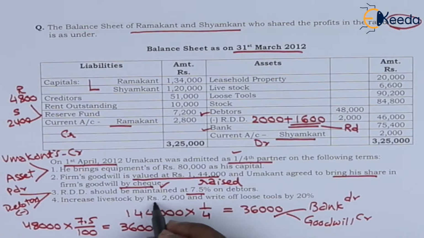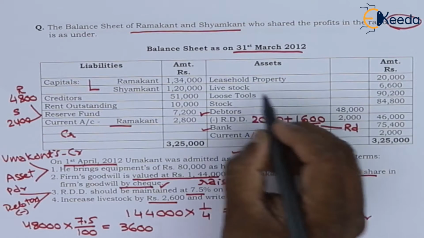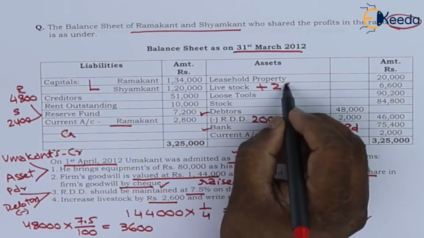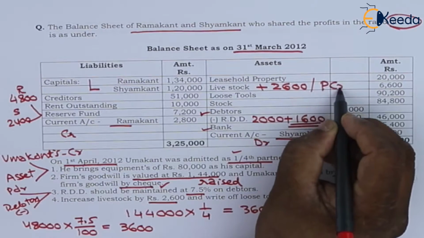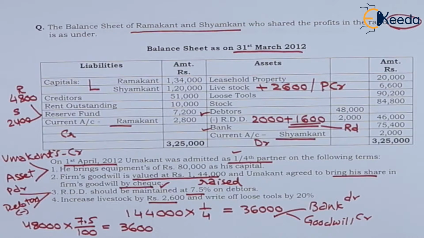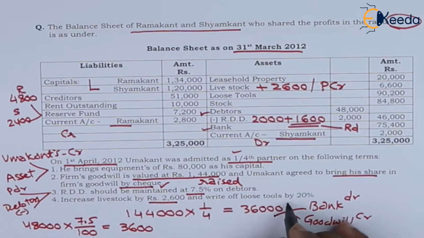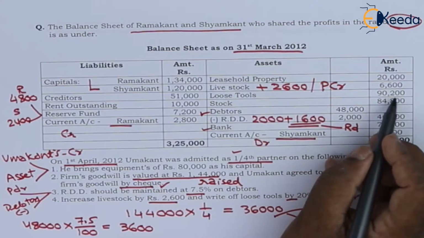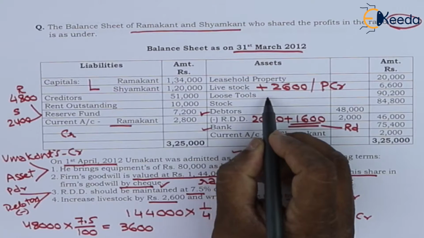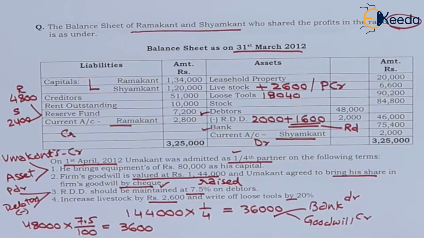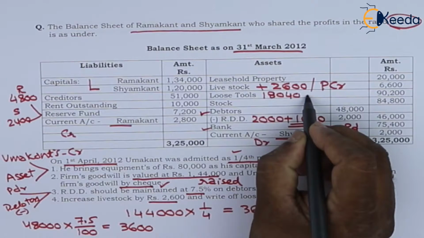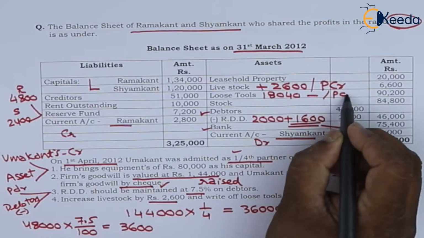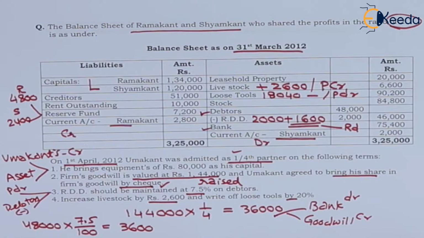Increase livestock by 2,600. Livestock we are required to add amount 2,600. Second effect, profit and loss adjustment account credit. Write off loose tools by 20%. Loose tools are 90,200. So less 20%, it will be 18,040. We will have to reduce this from loose tools. Second effect, profit and loss adjustment account debit.